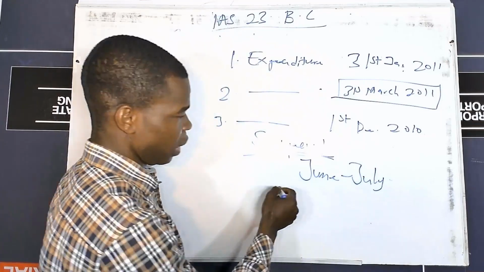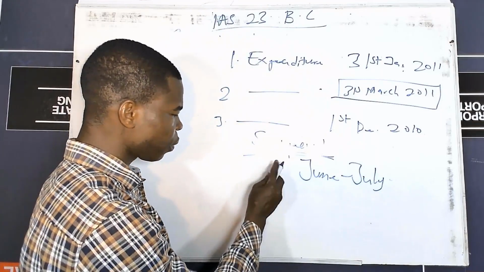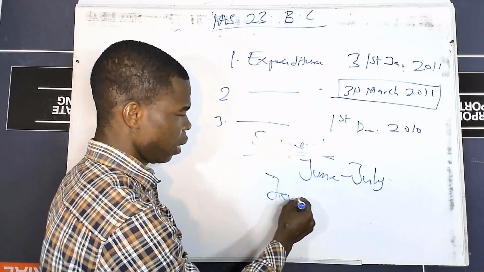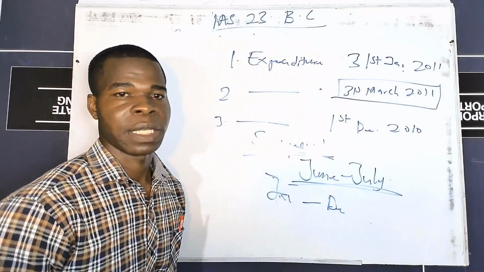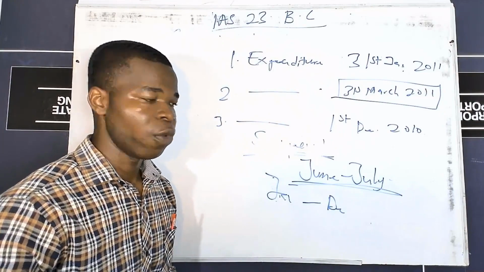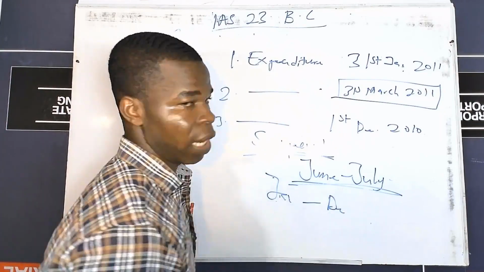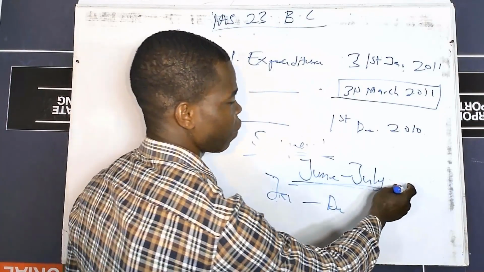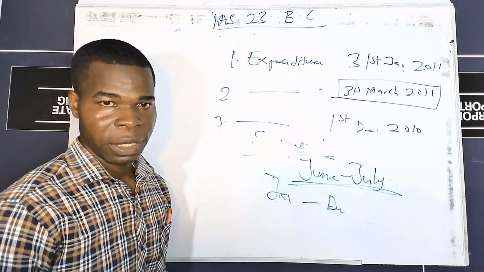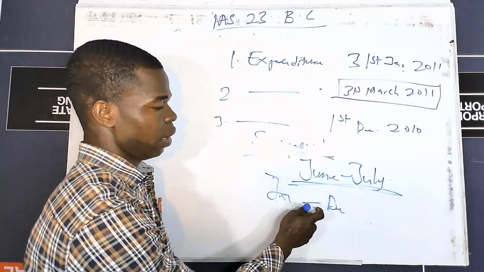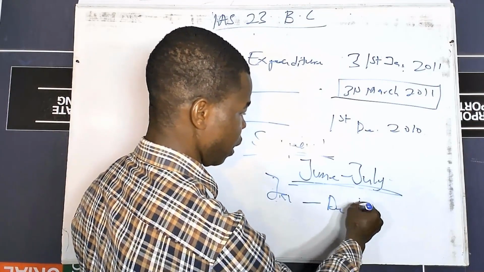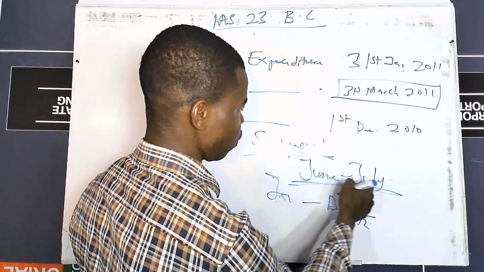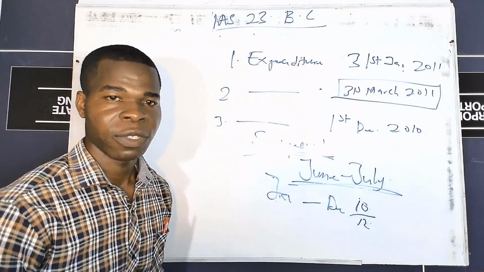So maybe you are constructing from January to December, but within this period, because of lack of material or shortages of labor, you were not able to work from June to July. Within these two months, we are saying that you have to suspend your capitalization. In this case, if you want to calculate your borrowing cost, it is going to be 10 over 12, because these two months are taken out as months of suspension.